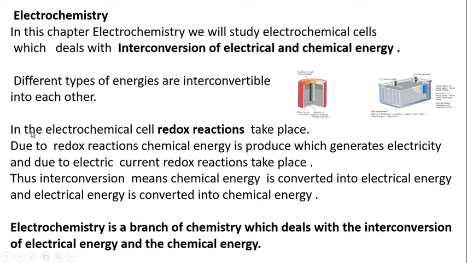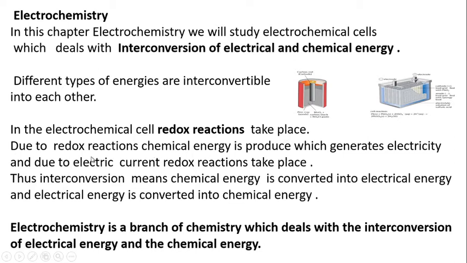So how does it take place? In electrochemical cells, redox reactions occur. You are already familiar with redox reactions; in 11th standard, you have studied them. These redox reactions are the reactions in which oxidation and reduction take place simultaneously.